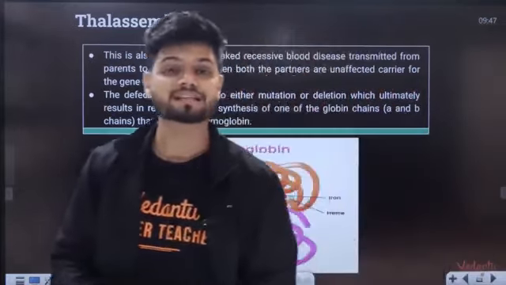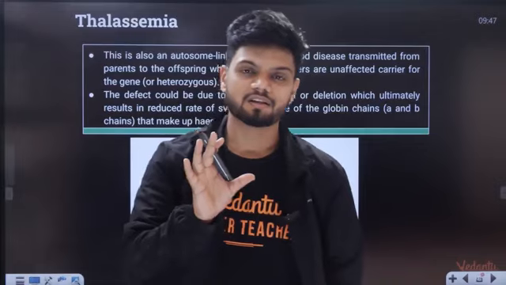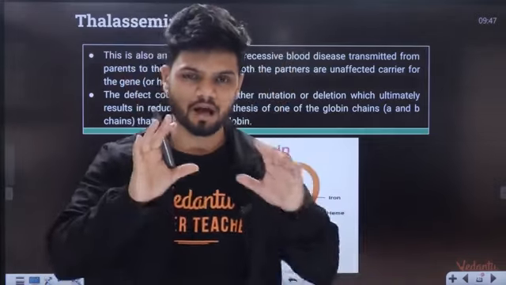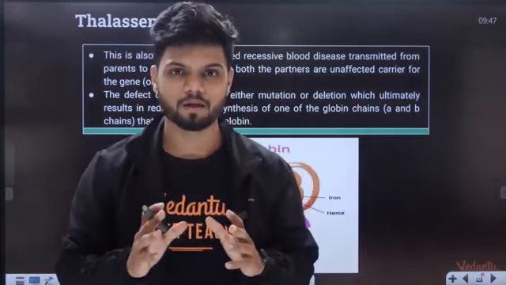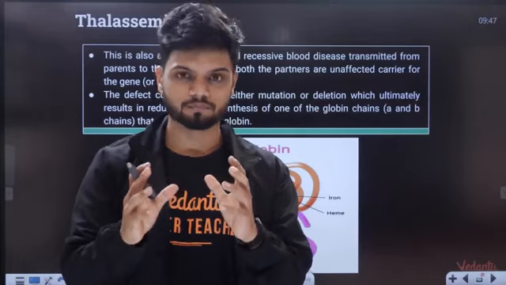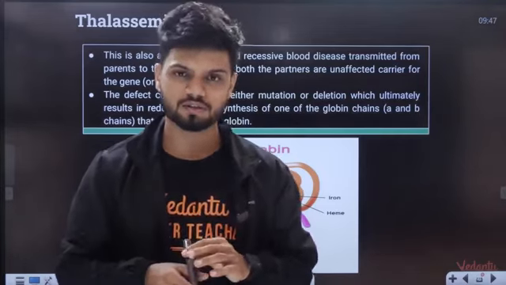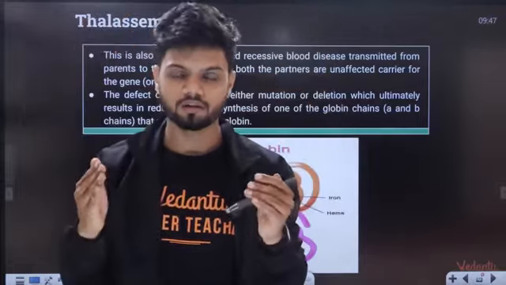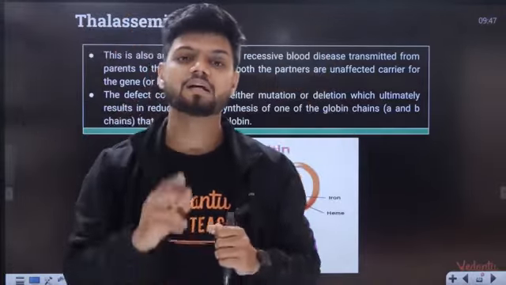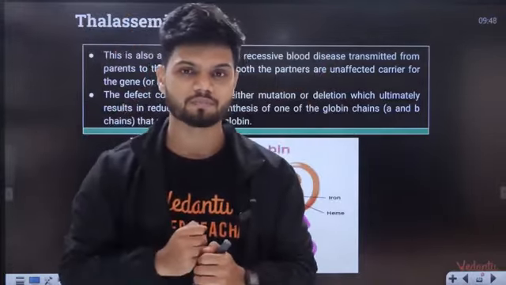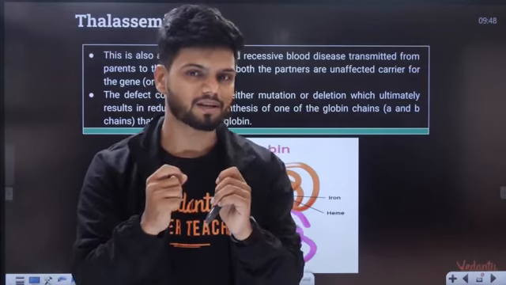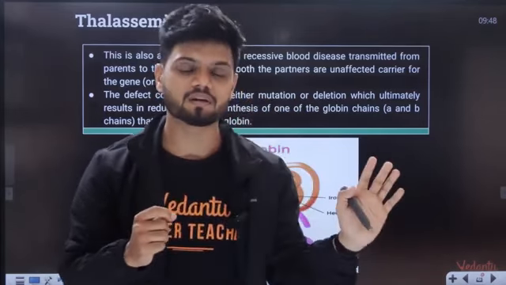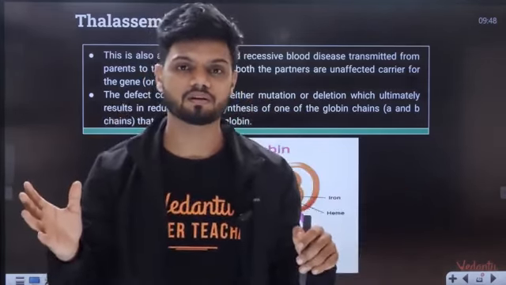The next disease is called thalassemia. Very simple. In thalassemia, I will tell you a small concept here. If you know the structure of hemoglobin, hemoglobin has 4 chains, 2 alpha chains and 2 beta chains. The structure of hemoglobin which holds oxygen has 2 alpha chains and 2 beta chains. In thalassemia, what is happening is the alpha chain is missing or the beta chain is missing.